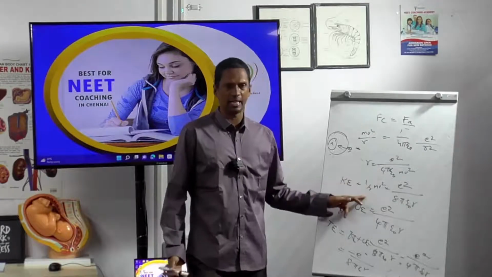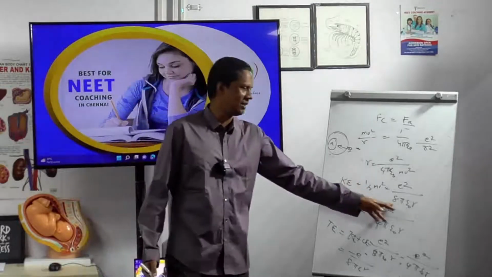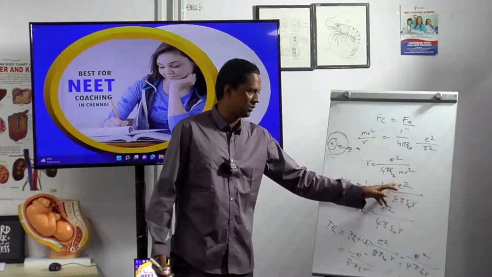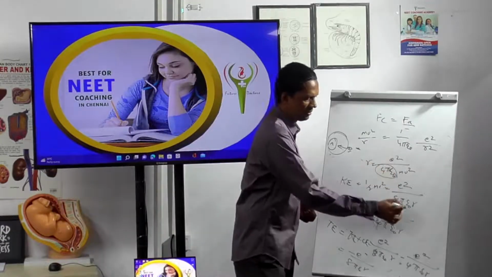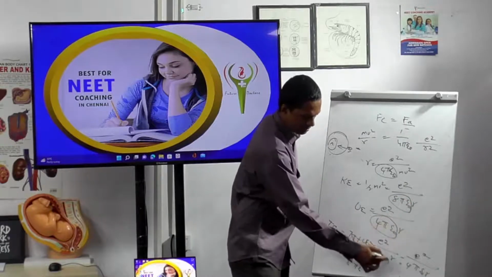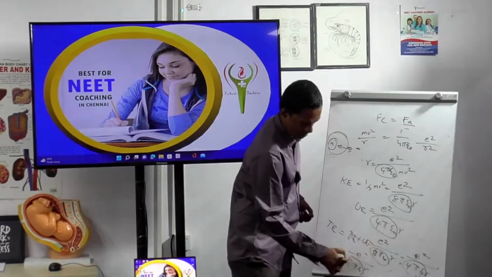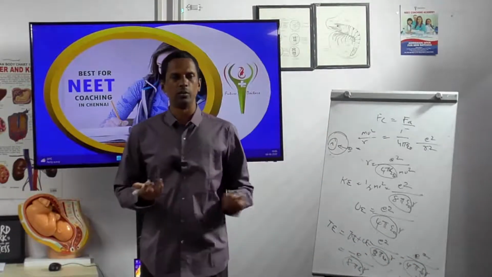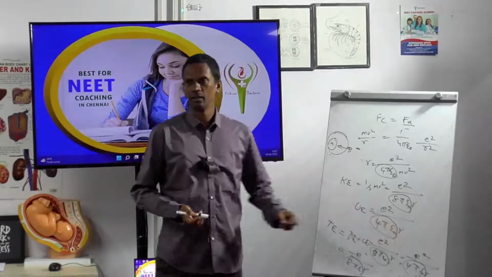4 into 2, 8, that I know. Everybody knows that. I don't want this constant value, 8 pi epsilon 0. You forget about this value, okay? This one is a constant value, you need not worry about this. How did you get e square by r, at least?